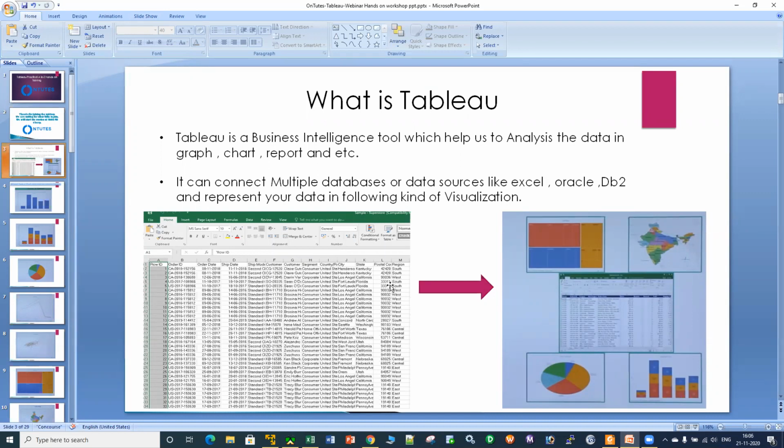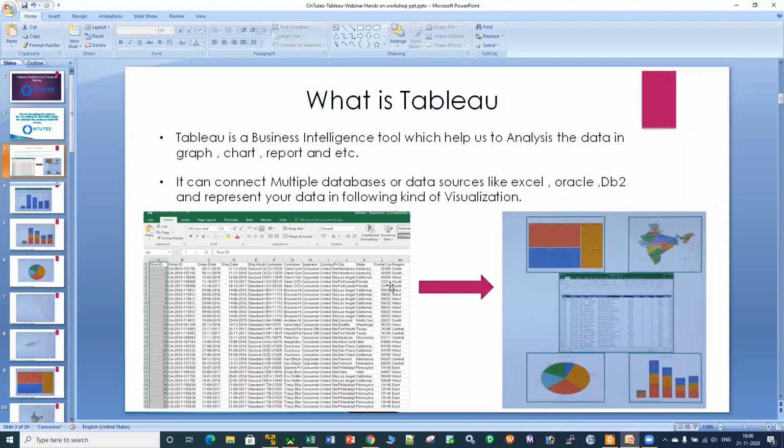I have a certain different style of delivery, a different style of giving knowledge to others. I will not bore you with a lot of PPTs and a lot of knowledge on the non-technical things. We will see some of the basic things on the PPT itself, and then we will directly jump into the Tableau tool.